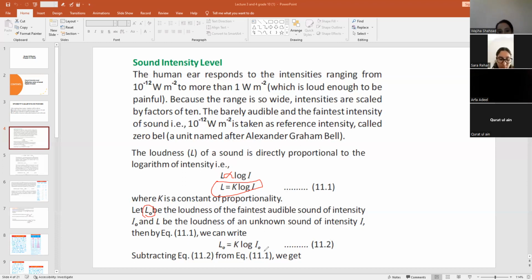Arfa and Krotlan, kindly turn on your camera, because it is not allowed to turn off the camera, right? So for the whole lecture, you have to keep your camera on.